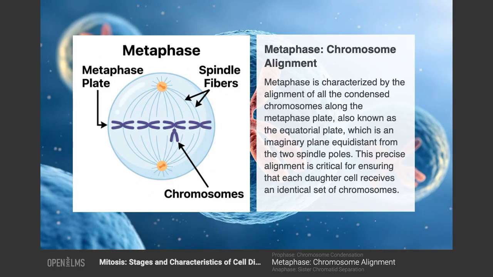Metaphase, chromosome alignment. Metaphase is characterized by the alignment of all the condensed chromosomes along the metaphase plate, also known as the equatorial plate, which is an imaginary plane equidistant from the two spindle poles. This precise alignment is critical for ensuring that each daughter cell receives an identical set of chromosomes.